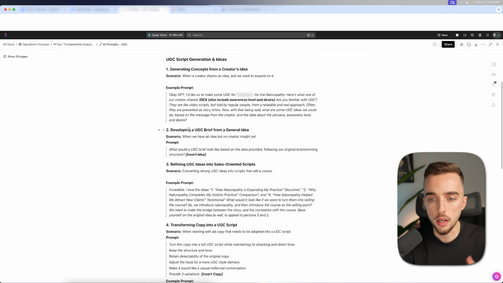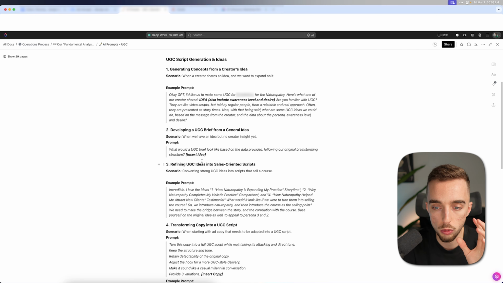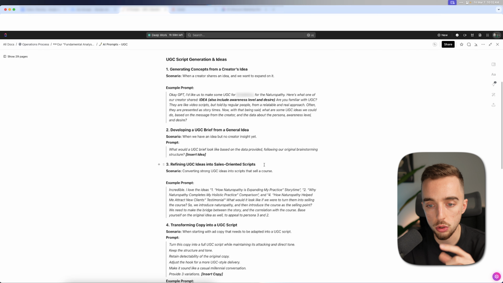So here we go. Now, to keep on moving, scenario number 2 would be developing a UGC brief from a general idea. So when we have an idea ourselves, but the creator has no real insight yet, or they haven't really shared any ideas with us, the prompt looks like that. It's pretty simple. What would a UGC brief look like based on the data provided, following our original brainstorming structure, and then we paste in the idea. So here's the general concept idea that we've had, which we might have come to by looking through competitors or what's live on Atria, and so forth.